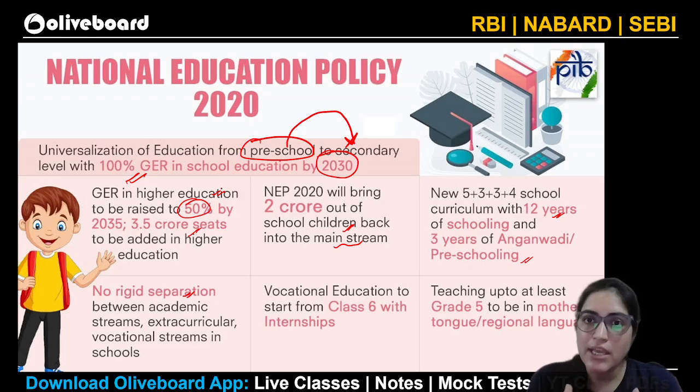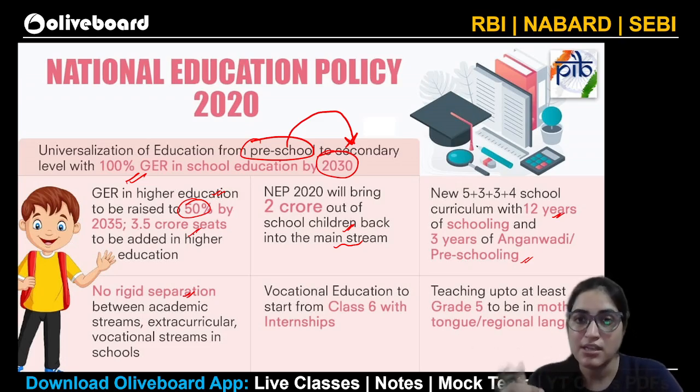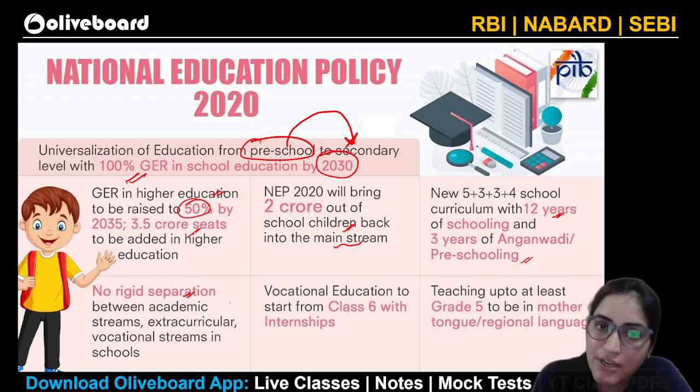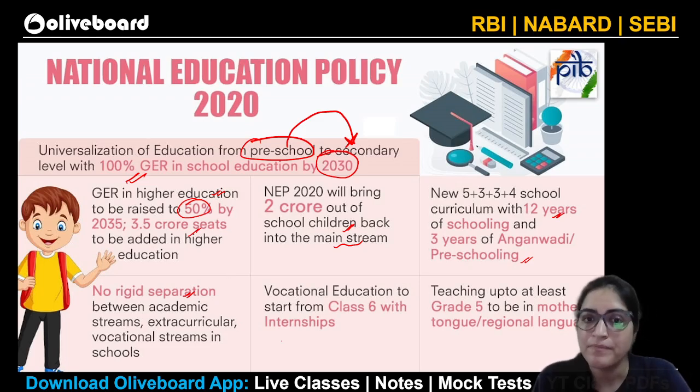So up till now, what was the case was your report card just showed your grades in the subjects. Math mein kitna hai, English mein what you are scoring. But now on, it will be focused upon extracurricular activities as well. Equally, I would say. Vocational education starts from class 6th with an opportunity of internship as well. So this is again a good thing.